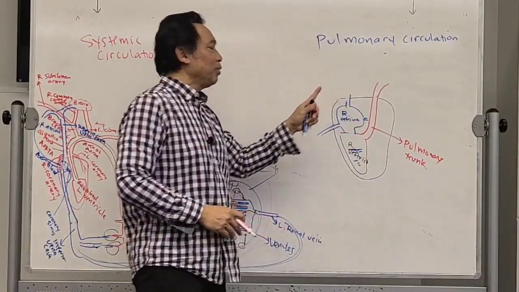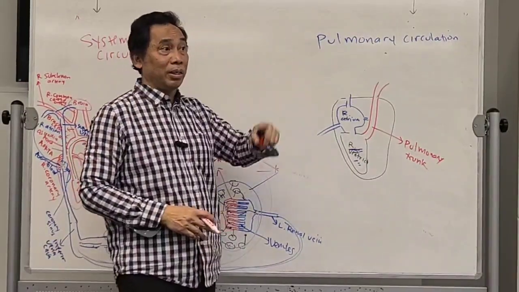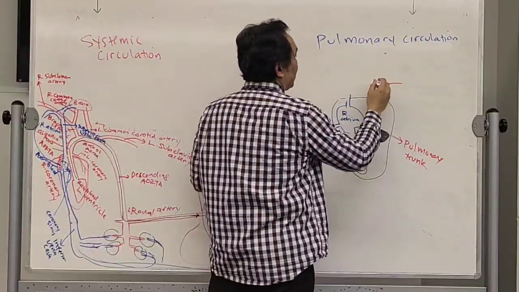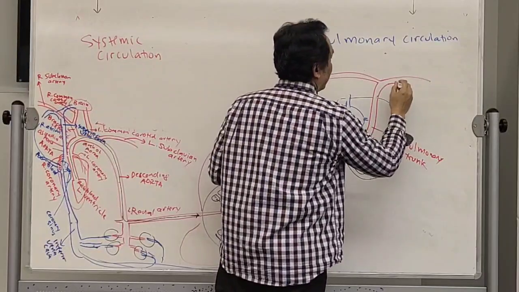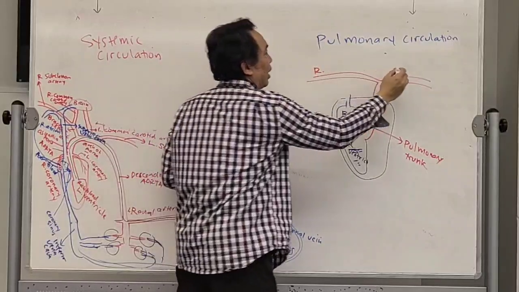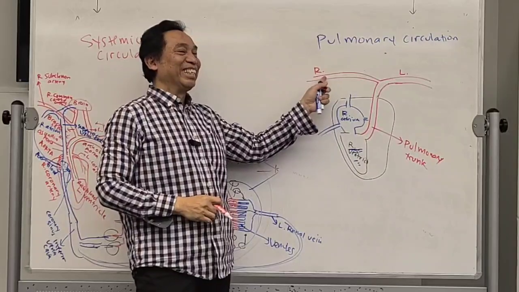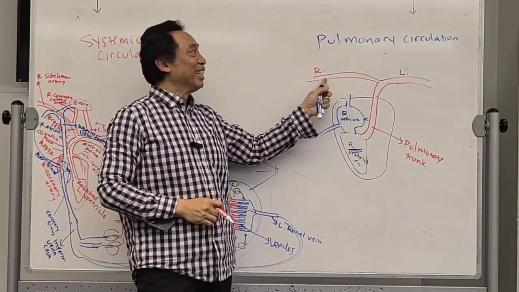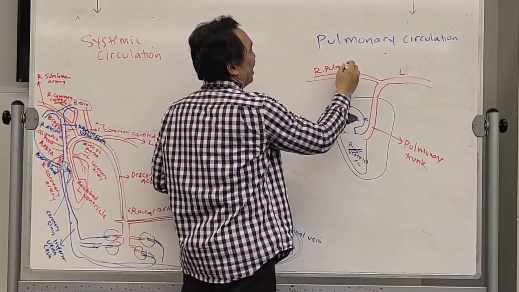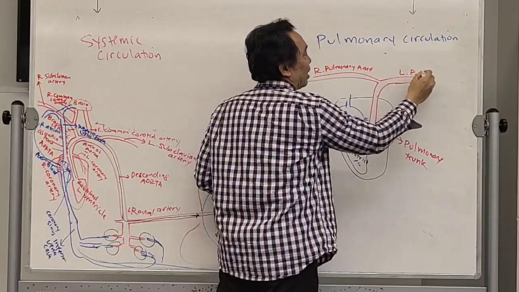So pulmonary circulation is very simple. It's not as complex as the systemic circulation because it's only one organ that they go to, which is the lungs. Now, over here, it will be branching into left and right because we have right and left lungs. This is the right, and this is left. What do you call this artery? Pulmonary artery. This is the right pulmonary artery, and this one is the left pulmonary artery.